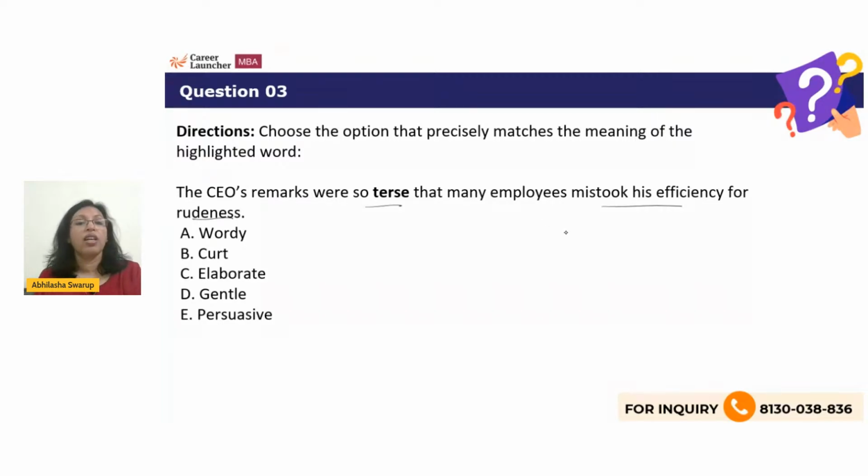So identify the meaning of the highlighted word. The CEO's remark was so terse that many employees mistook his efficiency for rudeness. What is this terse? Is it wordy? Is it curt? Is it elaborate? Is it gentle? Persuasiveness. Remember, terse and rudeness will work. They're both aligned with each other. So look for the word that will align with terse or with rudeness. Come on.